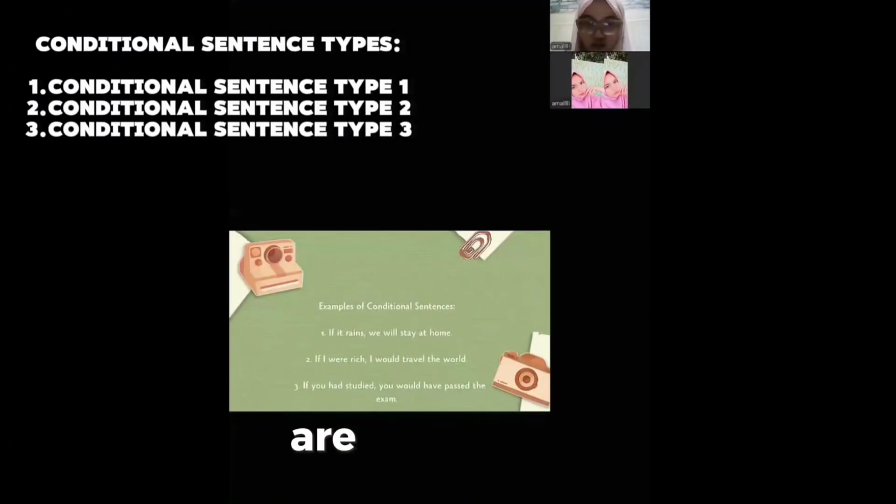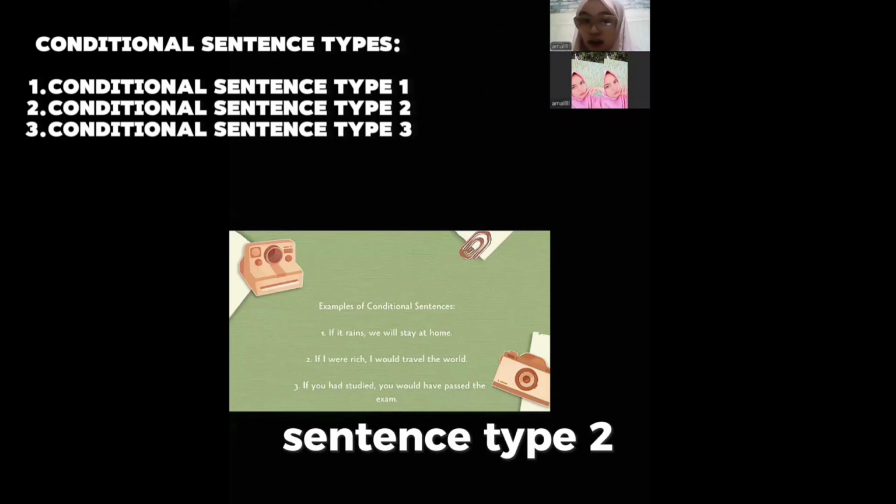Conditional sentences are of three types. The first is conditional sentence type 1. The second is conditional sentence type 2. The third is conditional sentence type 3. Conditional sentence formula: if plus simple present plus will plus base verb. The example of conditional sentence: the first is, if it rains, we will stay at home.